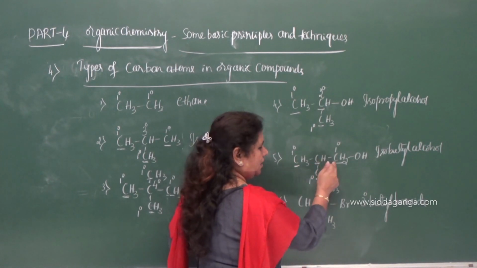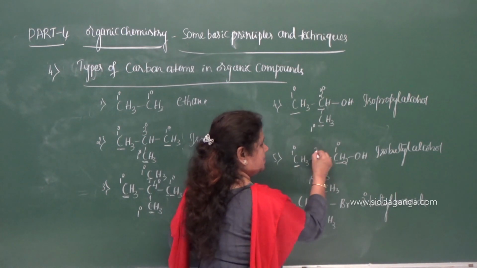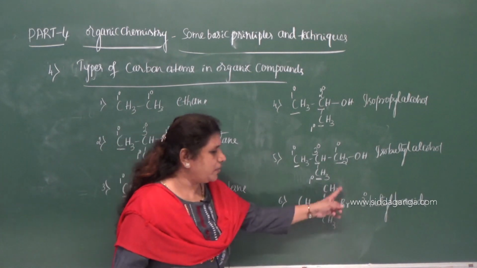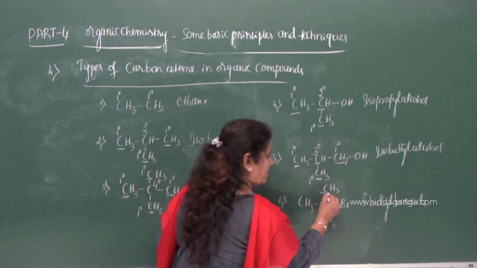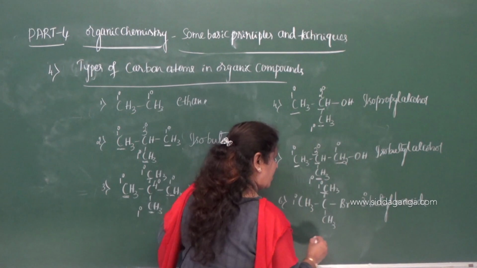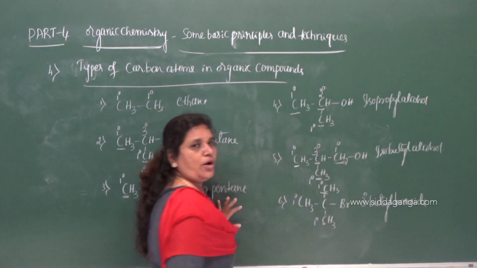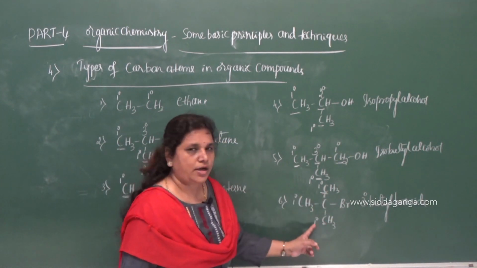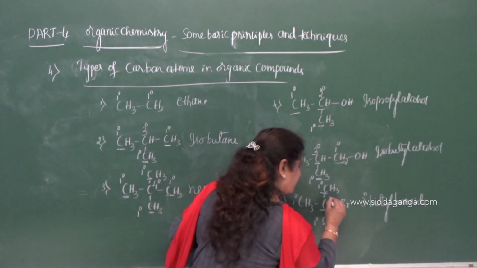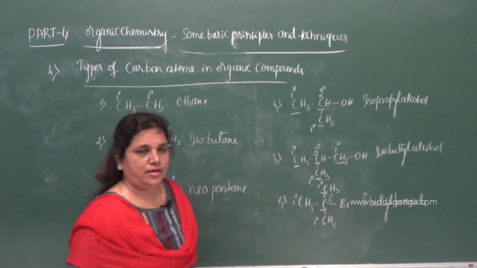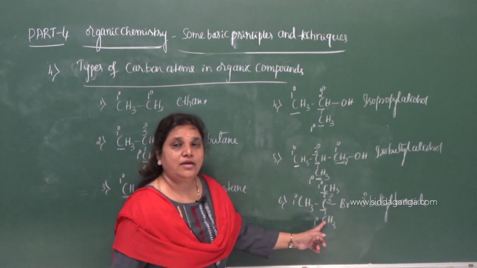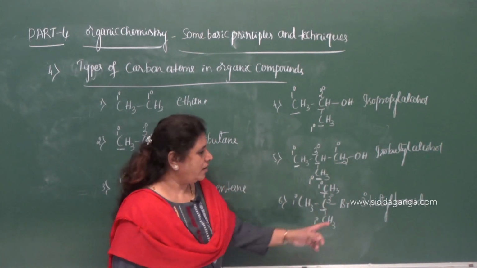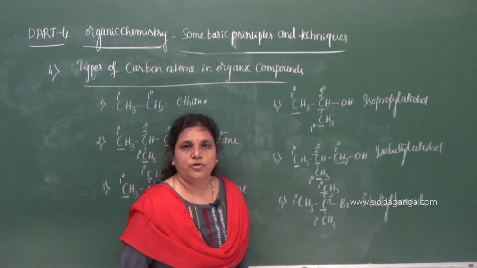What about this carbon? It is bonded to three other carbon atoms, hence it is tertiary carbon. Now what about these carbon atoms? This is primary, 1 degree, this is also 1 degree carbon, and this is also 1 degree carbon. What about this carbon? 3 degree carbon, tertiary, because it is bonded to three other carbon atoms. Therefore it is tertiary butyl bromide.